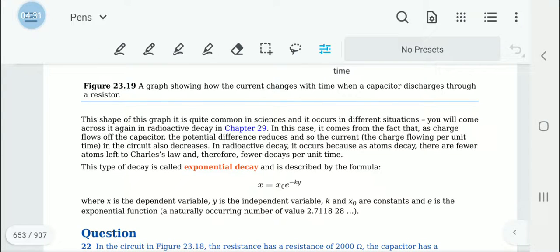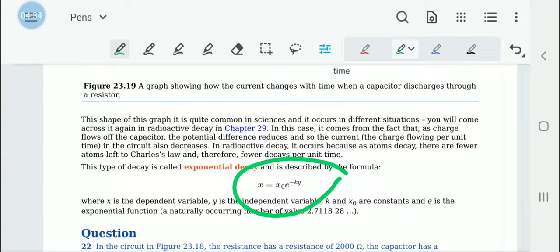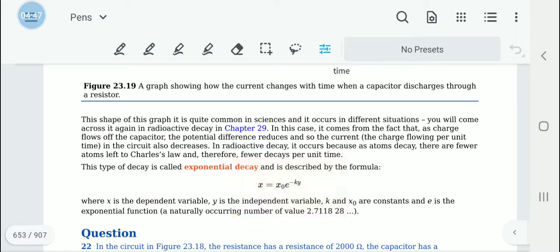Here we have a relationship: x equals x0 e to the power negative k y, where x is the dependent variable and x0 is the initial value. This relationship should be understood. K and x0 are constants, and e is the exponential function, which has a value of 2.71828. We are going to use this e in our next equations.